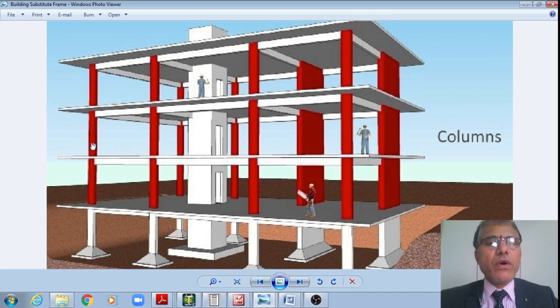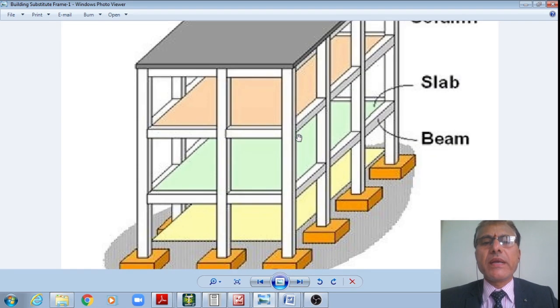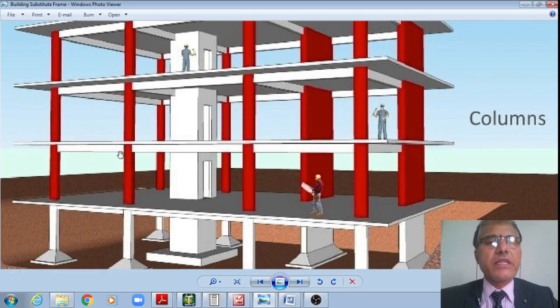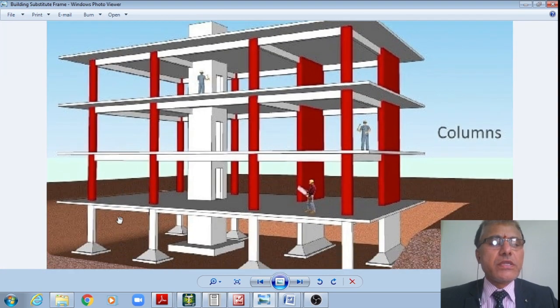Now let us see. I want to analyze a typical floor of this multi-storied building. Let us say that of the first floor. This is a ground floor. Above that ground floor, I'll take half the height of these columns, and below this ground floor, I'll take half the height of these columns, like this. Therefore, these are the ground floor, student.